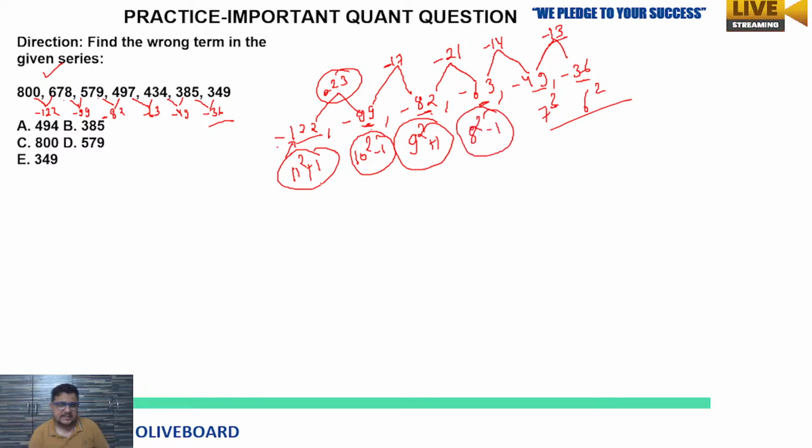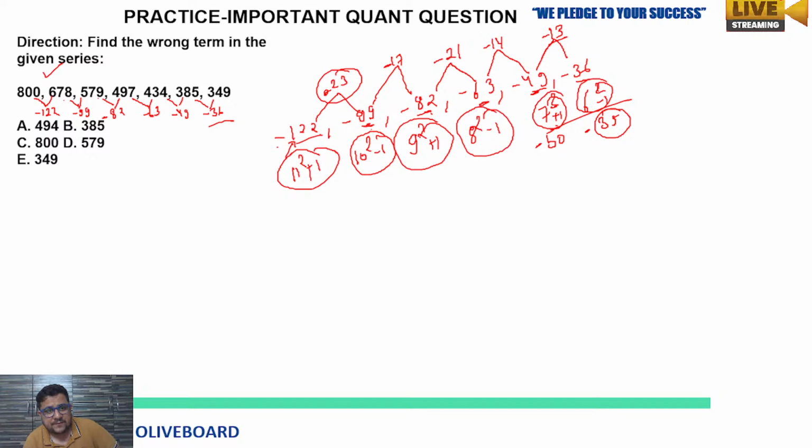So here you can see a similar kind of pattern. 11 square plus 1. Then in the next step, we are going in decreasing order. Before 11 comes 10, so 10 square minus 1. Then before 10, 9, so 9 square plus 1. Then 8 square minus 1. So there must be 7 square plus 1 then, which means 50 must be there in the difference, but 49 is given. And after this, 6 square minus 1 means 35 must be there in the difference as well. The last difference must be 35.